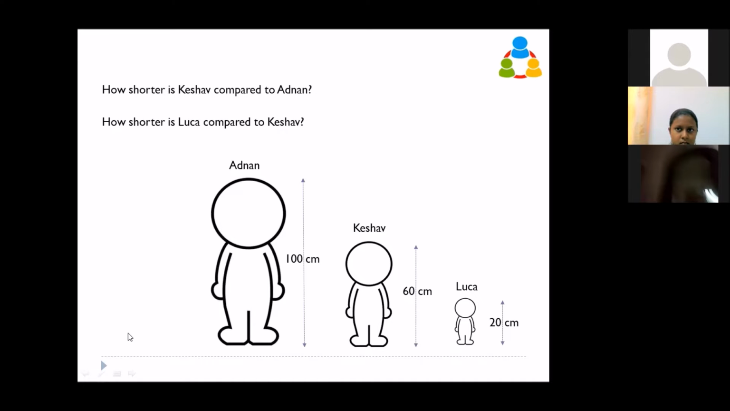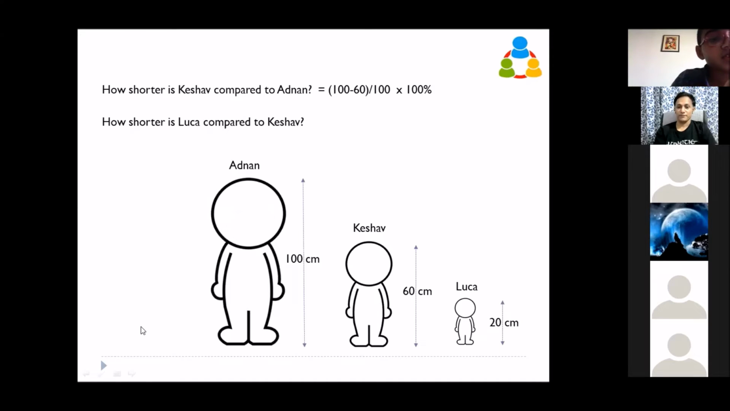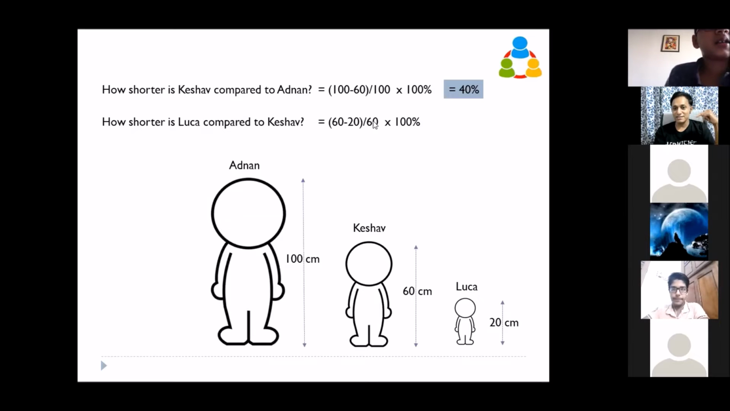Okay. So almost all of you got a very similar answer, it looks like. Keshav, it is not compared to Luca, it is compared to Keshav. So the denominator won't be 20, okay? You're comparing with 60, not with 20. In the previous case we compared with Luca's height, how much taller compared to Luca. Now you are asking how much shorter compared to Keshav. So you are the base now. Whenever you calculate a value in percentage, you have to always understand which is the base. In this case, this 60 is the base.